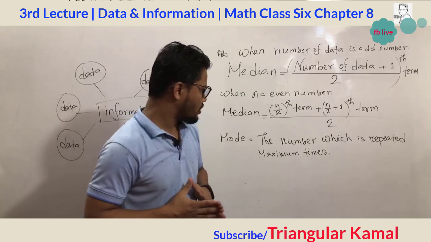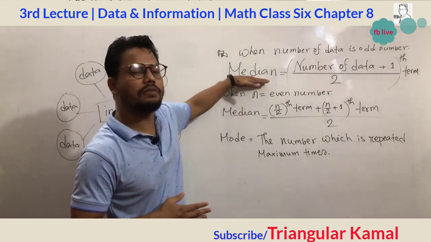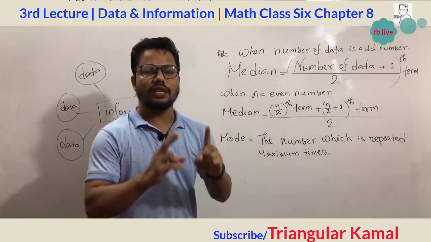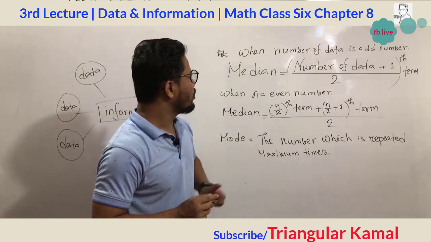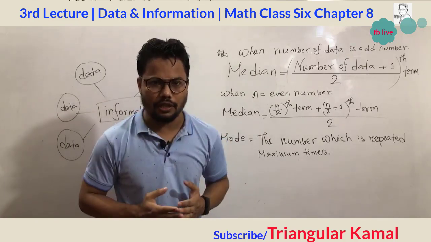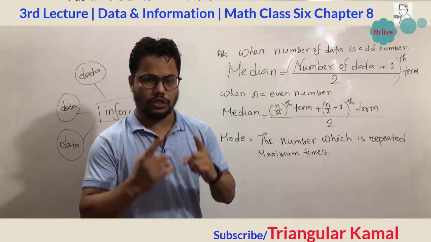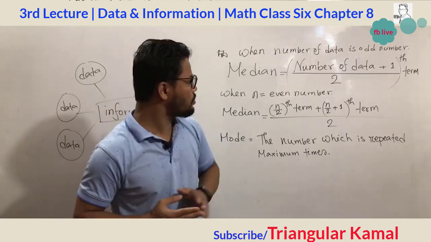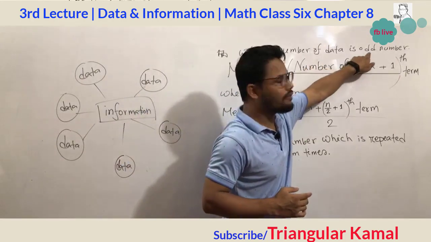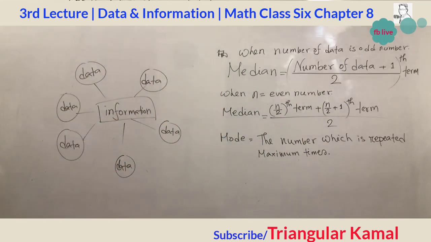My dear students, the median is one of the most important topics here, because for the median there are two different formulas. When the given data is an even number of values or an odd number of values, then how we find the median? You have to use two different formulas, and this depends completely on the given information. Okay, let's come to our academic content. Now we will discuss question number 17.